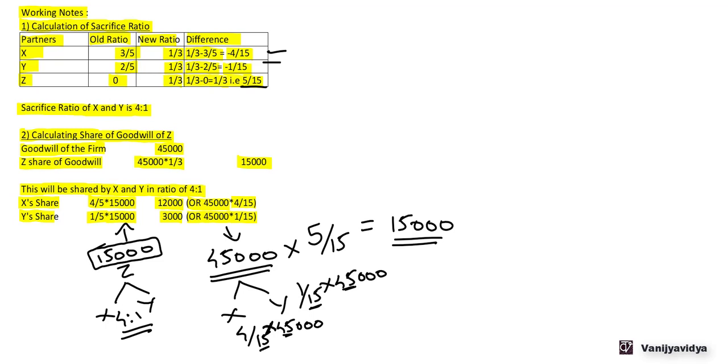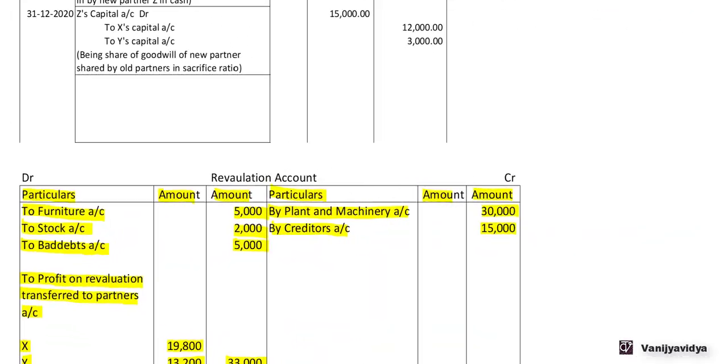Now, here Z has gained and X and Y have lost. So the entry will be Z's capital account debit to X capital account 12,000 to Y's capital account 3,000. Now let's pass this journal entry. On 31st December 2020, Z's capital account debit 15,000 to X capital account 12,000 to Y's capital account 3,000, being share of goodwill of new partner shared by old partners in sacrifice ratio.